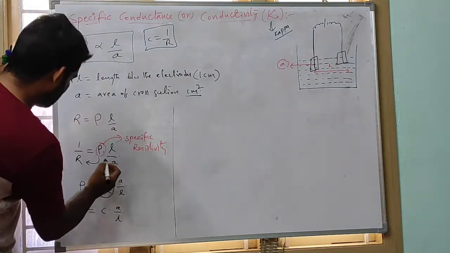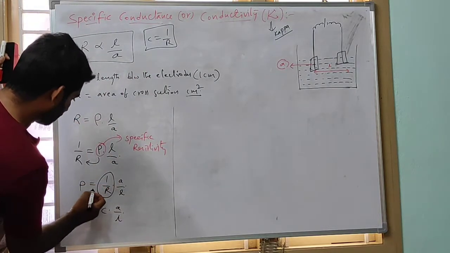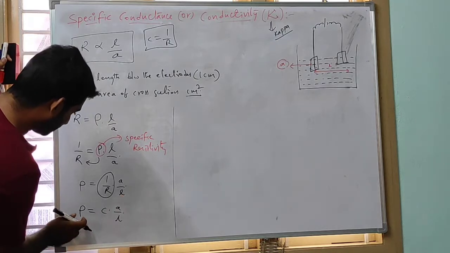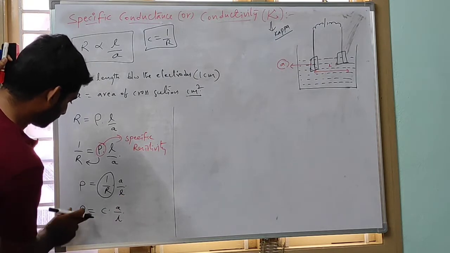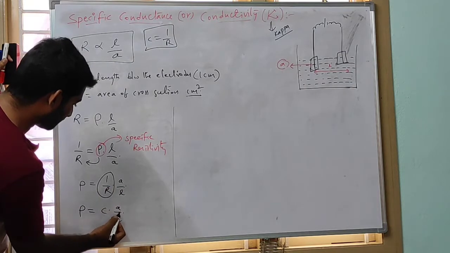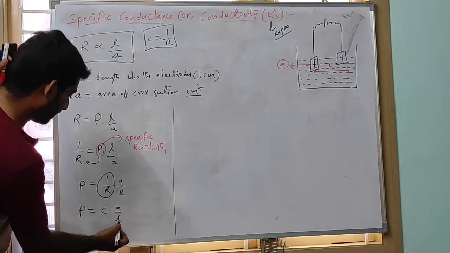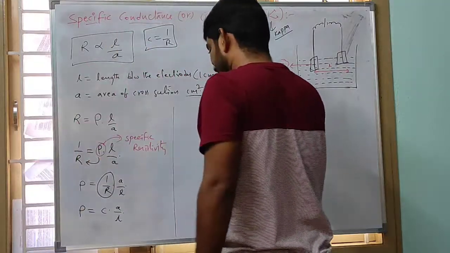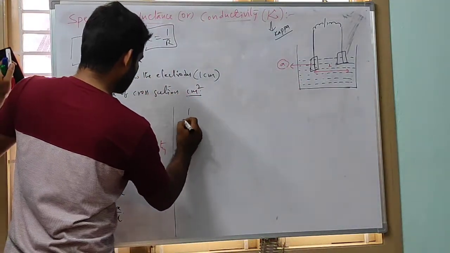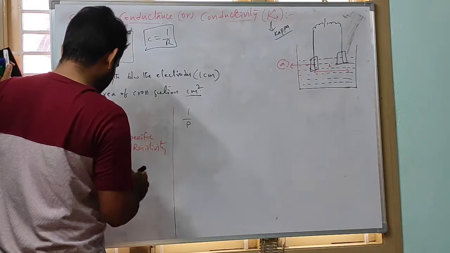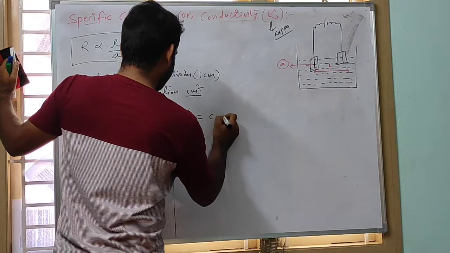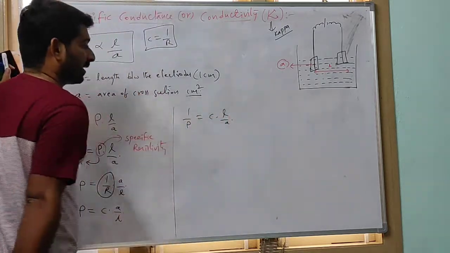Here rho is equal to 1 by R into A by L, so 1 by R means conductance, conductance into A by L. Therefore 1 by rho is equal to conductance into L by A.